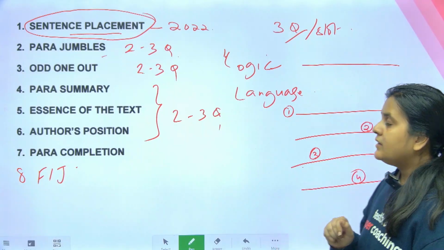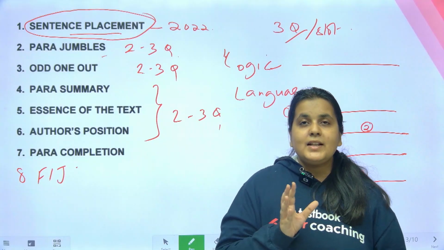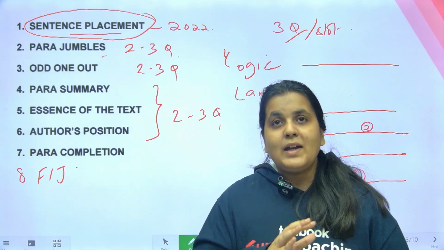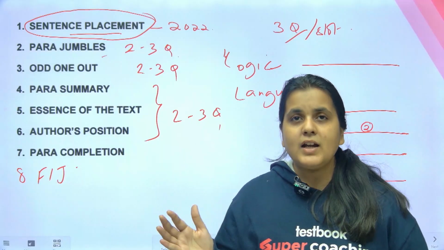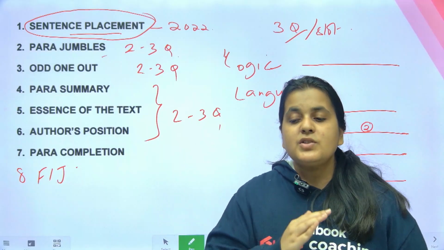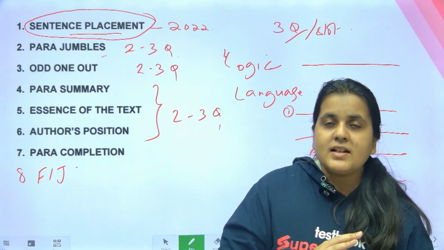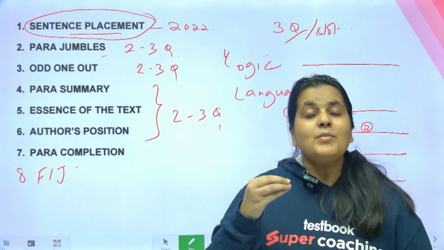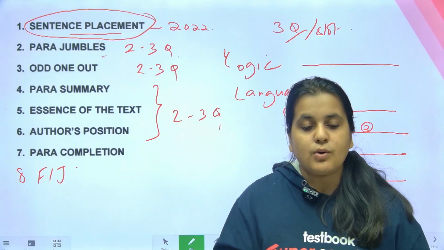Now guys, if we talk about the strategy, a lot of students feel that they have to start with the verbal ability section first. No, I would always suggest that you start with the RCs first. You don't want to do all the RCs first, or spend just 20-25 minutes only on RCs first. You can alternate it. You can do a little RC, a little verbal ability, then go back to a few RCs. But do not start first with the verbal ability section. That's my observation and suggestion to all of you.